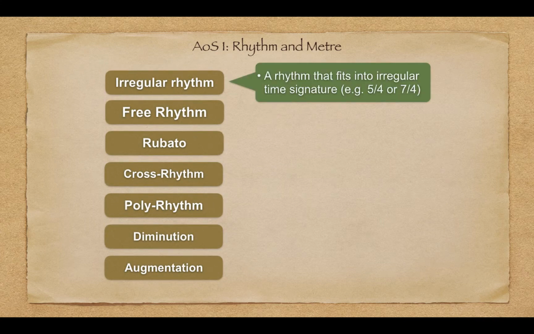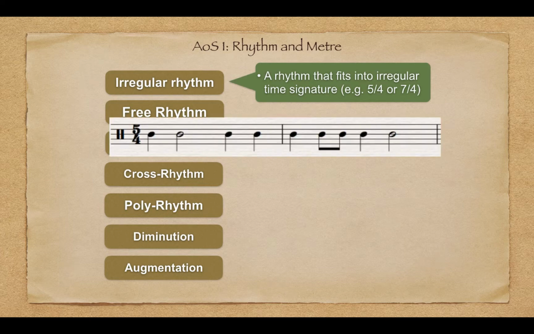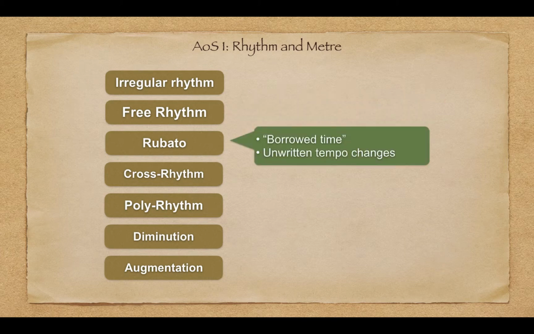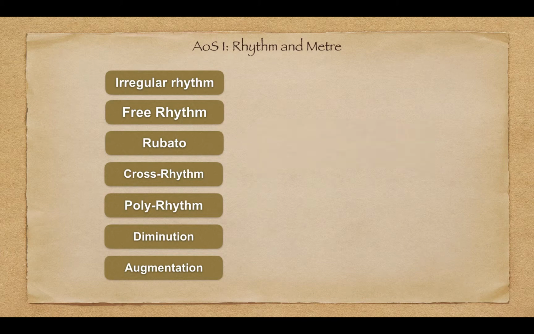Irregular rhythm. Irregular rhythms are rhythms that fit into irregular or odd time signatures. Some examples would be 5/4 or 7/4. Free rhythm. This is where there is no defined pulse, and the performer is free to play in any tempo they like. Rubato. This is not to be confused with free rhythm. Rubato still has an underlying pulse or beat. It just allows the performer to speed up or slow down parts of the phrase, which would sound more like unwritten tempo changes or borrowed time.